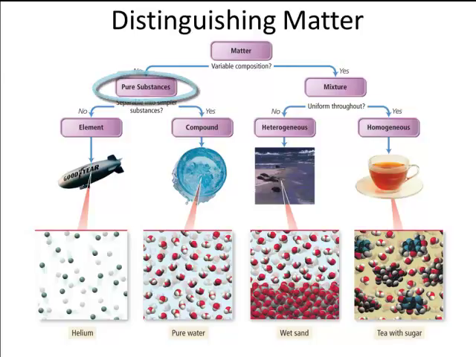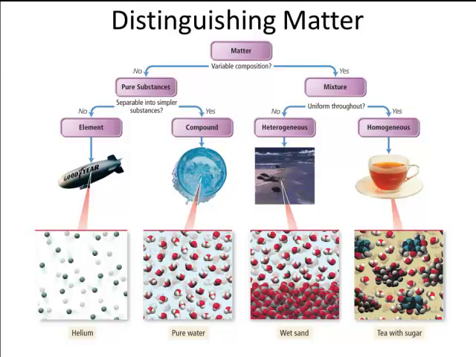And then from that pure substance, we could either have an element, and keep in mind those elements could be in the form of atoms or molecules, or if that pure substance is a combination of elements, it's going to be considered a compound. Now, if that matter itself isn't pure throughout, or it has a variable composition, it's going to be something we call a mixture. In other words, it contains multiple elements, multiple compounds.